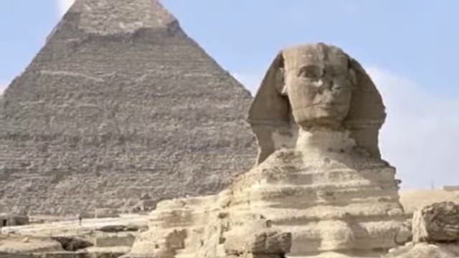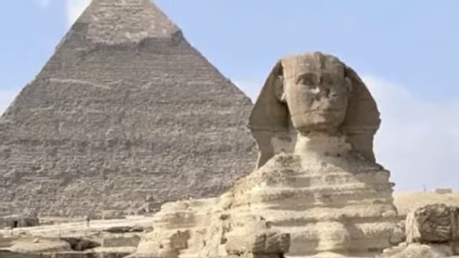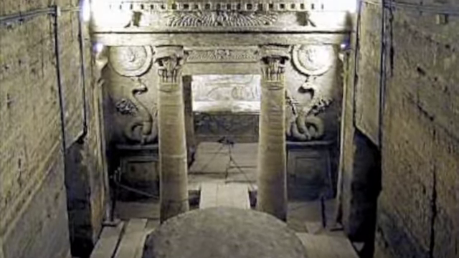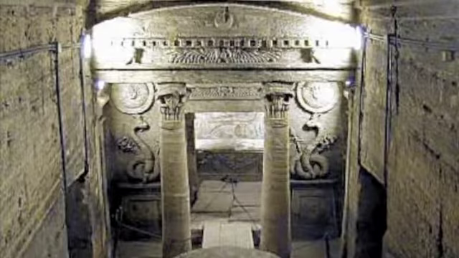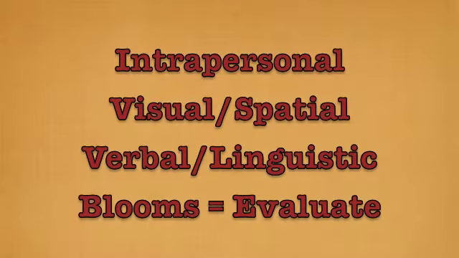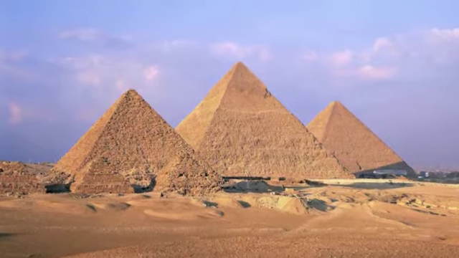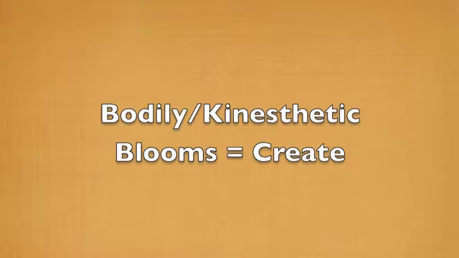On day 9, students will evaluate the design and purpose of pyramids. They will then design a comic on readwritethink.org of officials debating the pros and cons of burying pharaohs in underground tombs instead of in pyramids. The multiple intelligences used are intrapersonal, visual spatial, and verbal linguistic. The Bloom's level is evaluate. On day 10, students will build a model of a pyramid. The multiple intelligence used is bodily kinesthetic, and the Bloom's level is create.